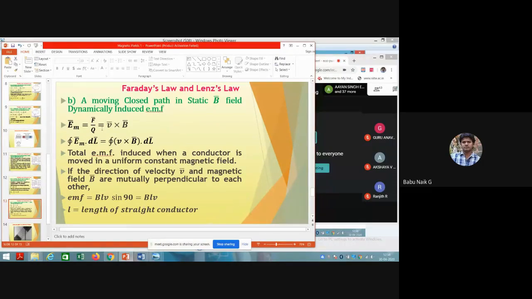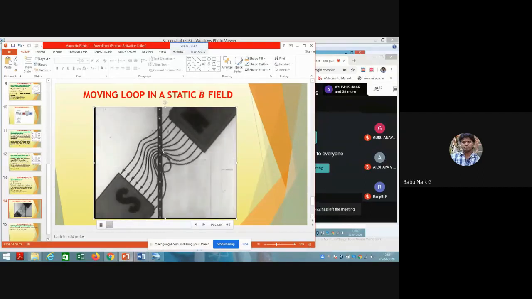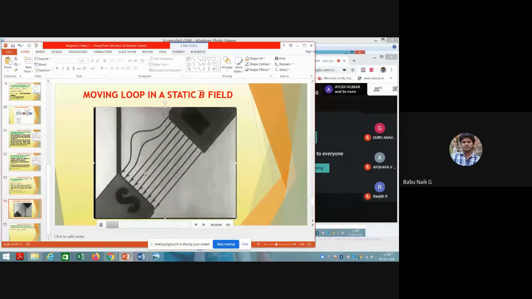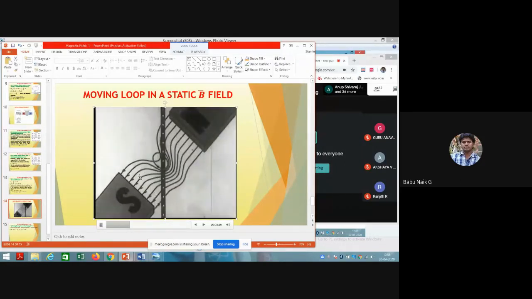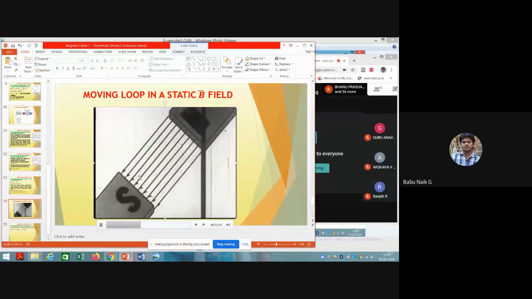So this is the EMF induced in a moving closed path in a static B field. We have seen this before, a stationary magnetic field with a moving conductor inducing EMF. We have already seen this in the video on conduction.